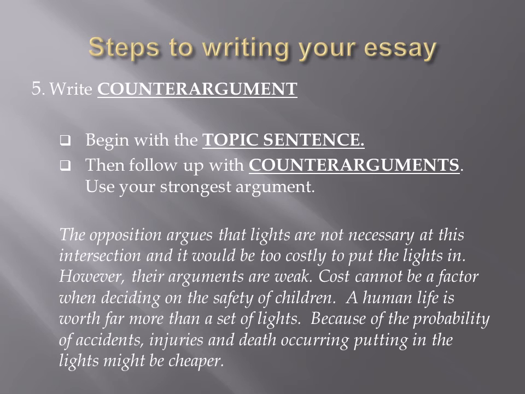Number 5. Write a counter-argument. Begin with the topic sentence. Then follow up with counter-arguments. Use your strongest argument. The opposition argues that these lights are not necessary at the intersection and it would be too costly to put the lights in. However, their arguments are weak. Cost cannot be a factor in deciding on the safety of children. A human life is worth far more than a set of lights. Because of the probability of accidents, injuries, and death occurring, putting in the lights might be cheaper.